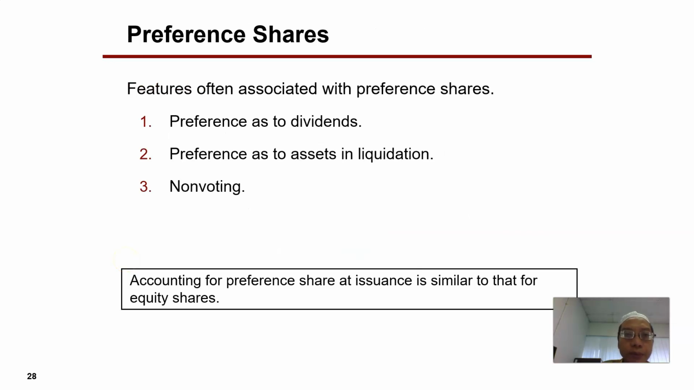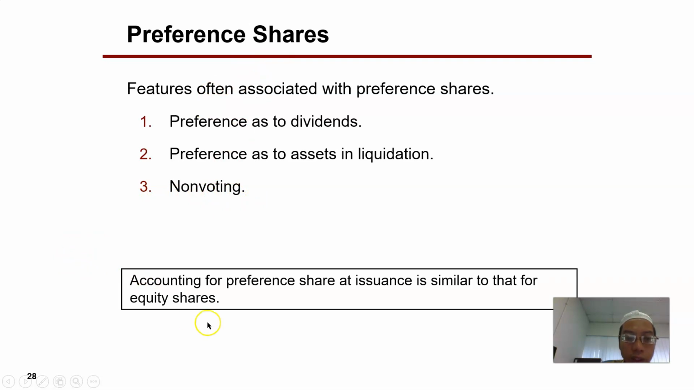The second type of shares is the preference shares. The features often associated with preference shares is firstly preference as to dividends. So whenever dividend is declared to be distributed among the shareholders, the preference shareholders will be the first persons to be given the dividends before the equity shareholders. Whenever there's an asset from liquidation of the company, those assets will be distributed among the preference shares before distributed among the equity shareholders. However, the preference shareholders are not allowed to vote.